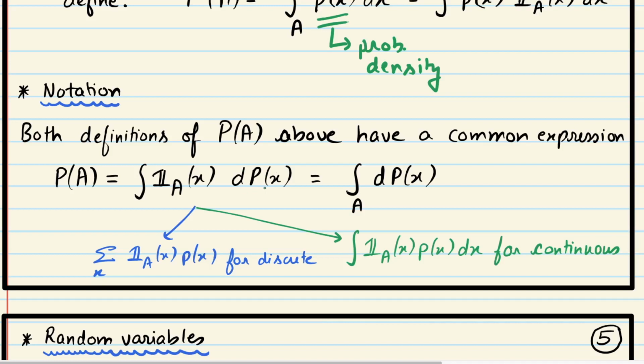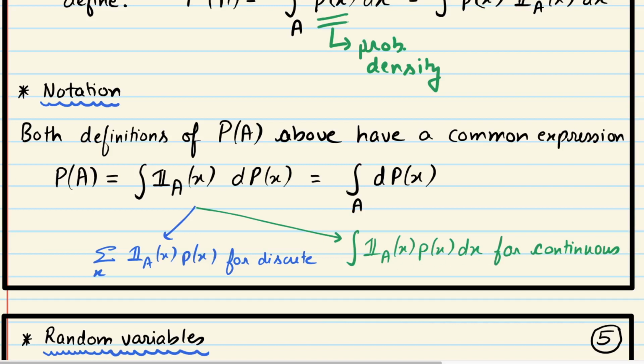This is a standard notation actually. It means it's an infinitesimal probability measure. Just like we take very small length, this is the probability of a very small event, that single x. And we can write this as integral over A of dpx. So this is some notation. P of A we are writing as integral over A of dpx. When the random variable is discrete, then you should think of this integral as summation, and you get this. When the random variable is continuous, then you should think of this integral as an integral over a real line or Rd, and you get this.